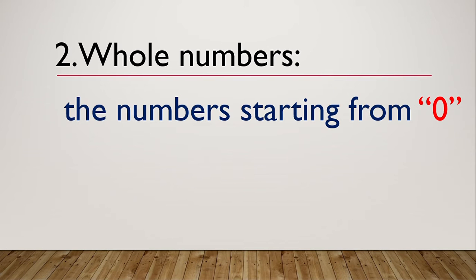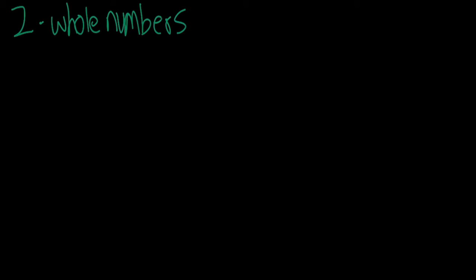Whole numbers. The numbers starting from 0 are called whole numbers. So guys, a bigger set than natural numbers is called whole numbers. So the second type is whole numbers. Whole numbers are also the same as natural numbers, but with only one difference: they start from 0.